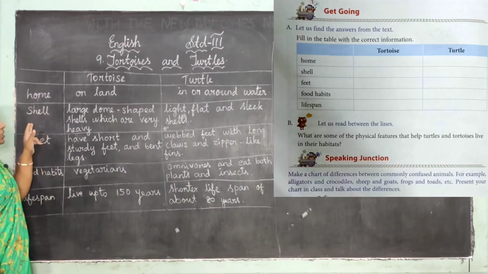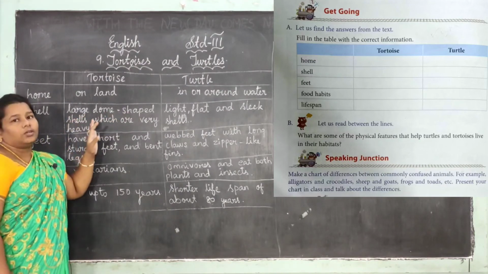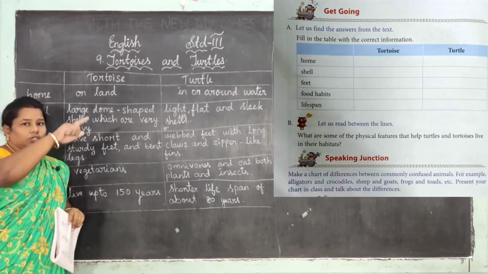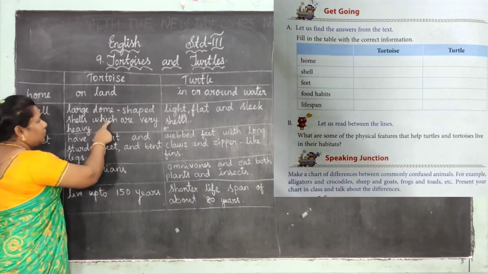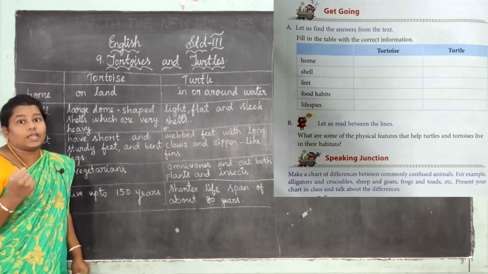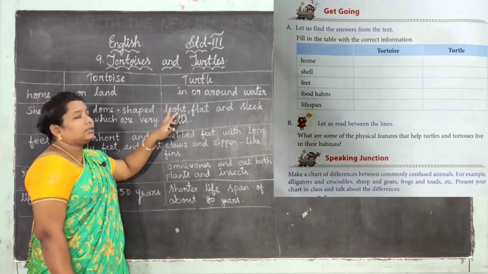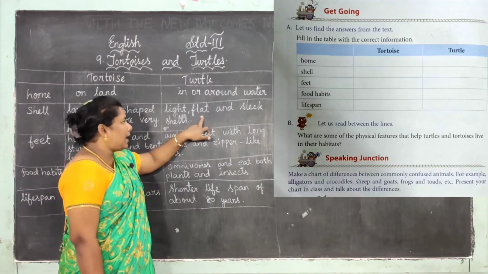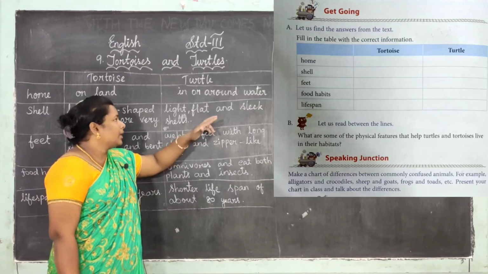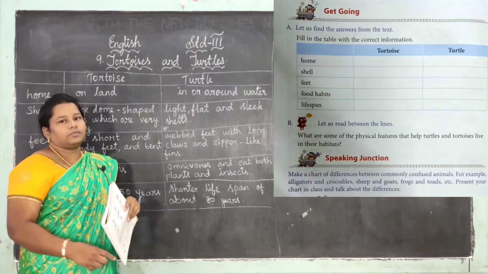Okay, next the shell. See, shell, large dome shaped shell. Dome shaped means already I showed, yes, this type. Okay, dome shaped shells which are very heavy. It is very heavy to carry. Okay, see, and turtle has the light, very light shell with flat. It is flat like, and sleek shell. Sleek shell means it is web type shell, right?